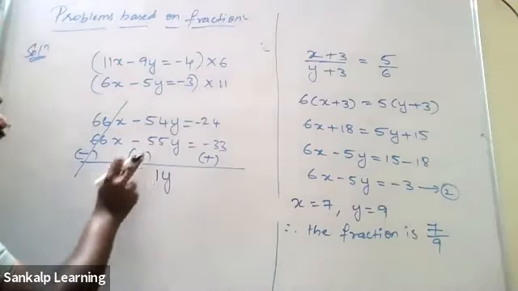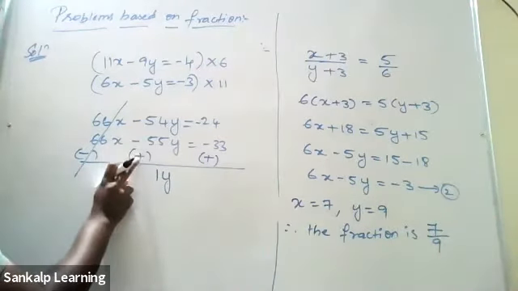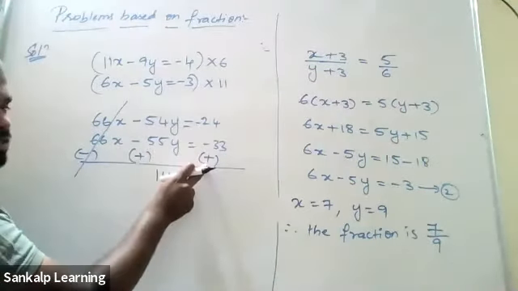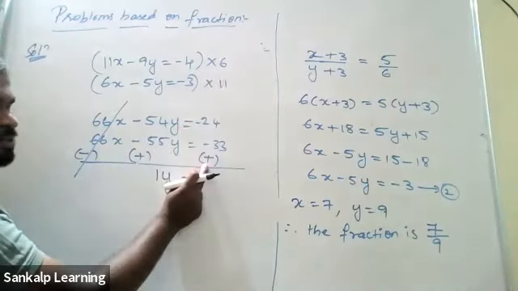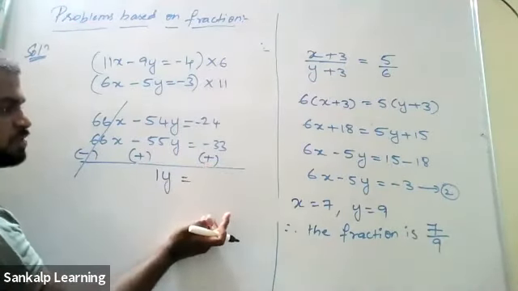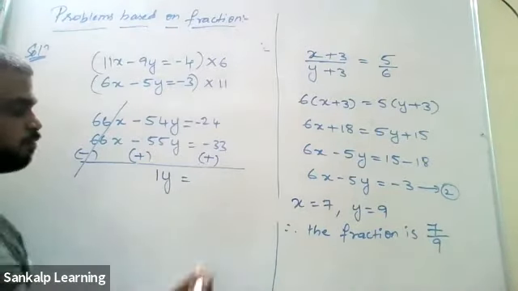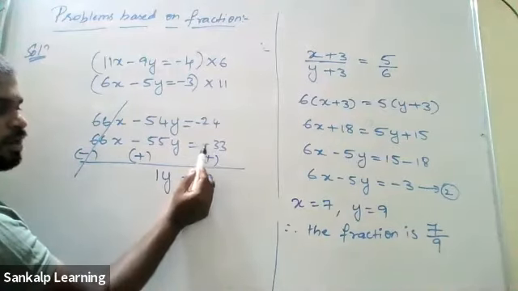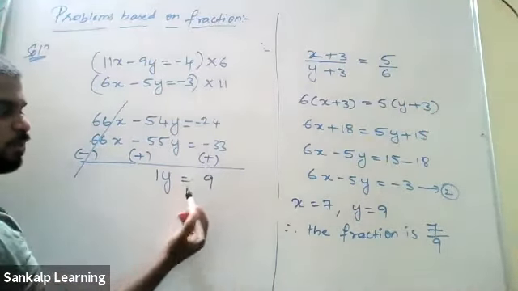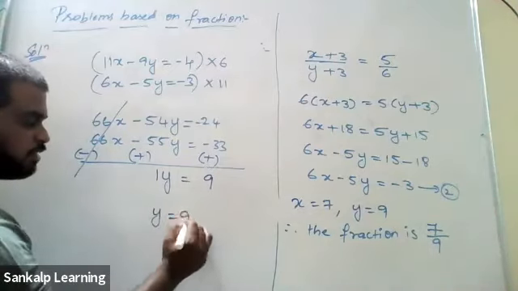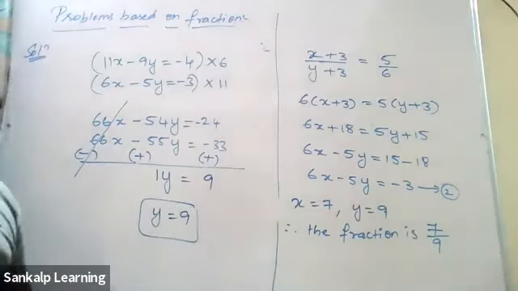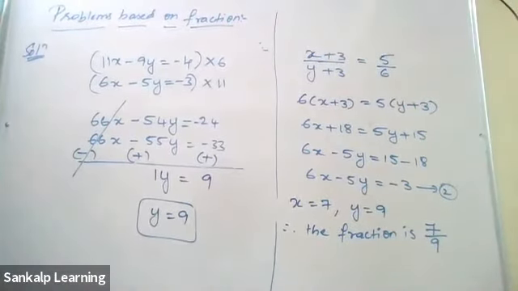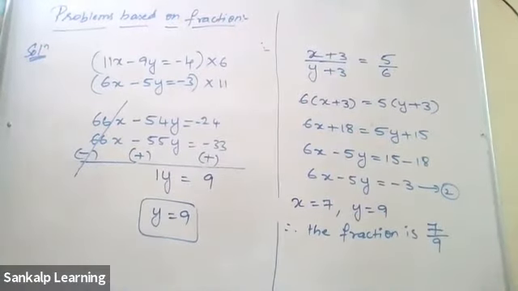55 is the highest number. What sign does it have? Plus. You should not look at the old sign, you have to look at the new sign. So plus 1y equal to, again, different signs, so subtract. 33 minus 24 is 9. 33 is the greater number and it has plus sign. Don't look at the old one, look at the new one, that is plus. So 1y is equal to 9. That means y is equal to 9. Substitute in any one of the equations and you will get the value of x, which I guess you can do yourself.